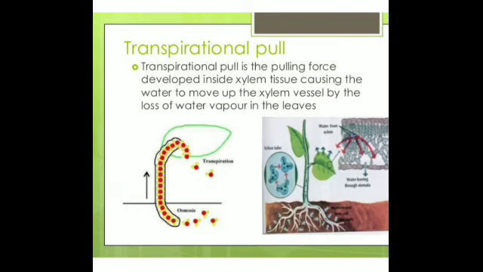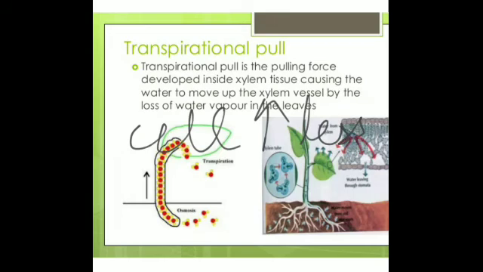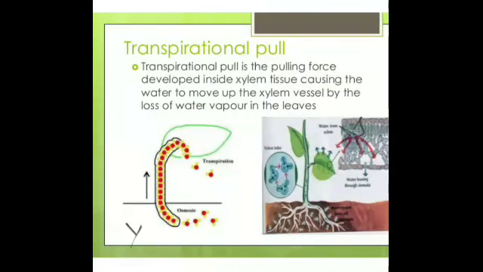Water from the cell below rises upwards. Is that clear? When the concentration of water in the cells of the leaf becomes less, then what will happen? Water from the neighboring xylem vessel enters the leaf cells. Is that clear? And the loss of water from a leaf creates a suction force, something which will suck, pull upwards.